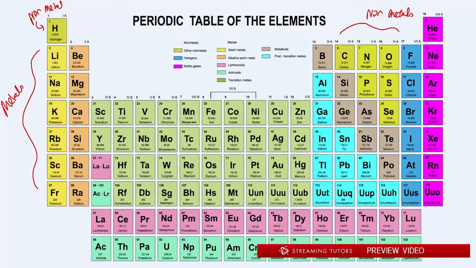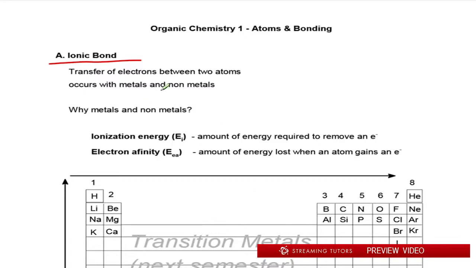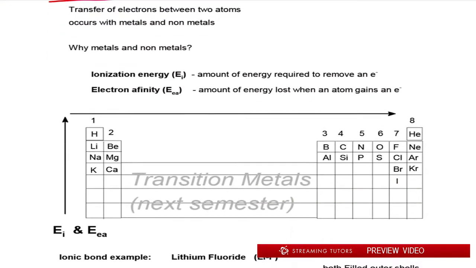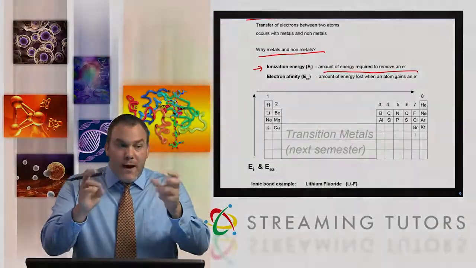What does that mean in terms of the reasoning? Why would this take place? Well, let's take a look at these concepts. Why metals and nonmetals? The first thing is ionization energy, the amount of energy required to remove an electron. So an ionic bond is where two atoms start